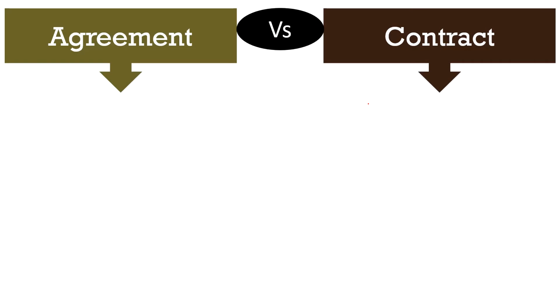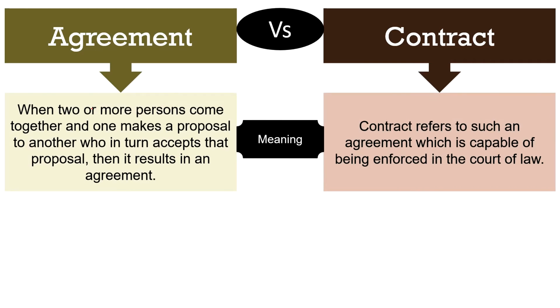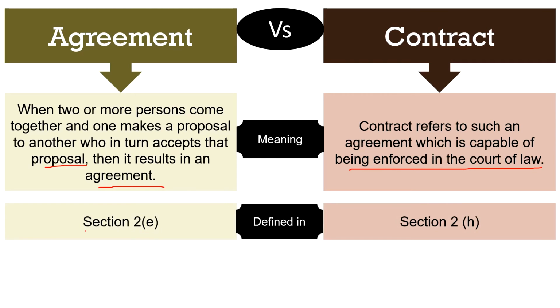Moving on to the difference between agreement and contract. Meaning, when two or more persons come together and one makes a proposal to another who in turn accepts that proposal, then it results in an agreement forming consideration for each other. On the other hand, a contract refers to such an agreement which is capable of being enforced in the court of law. This means that both the parties have the right to sue each other in the case of non-performance of the contract. Next, while an agreement is defined under Section 2, subsection E of the Indian Contract Act 1872, contract is defined under Section 2, subsection H of the Indian Contract Act 1872.